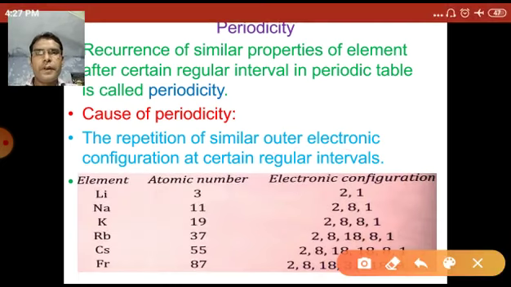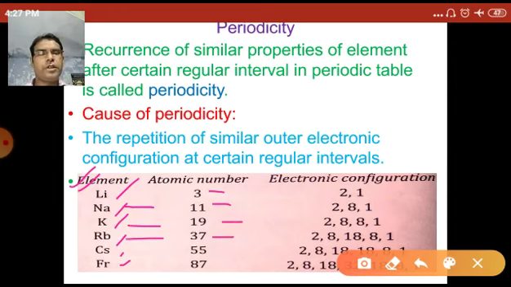Here now these are the elements of the alkali metals. That means the first group of the modern periodic table: lithium, sodium, potassium, rubidium, cesium and francium. These all elements belong to the first group of the modern periodic table. Lithium's atomic number is 3, sodium has atomic number 11, potassium has atomic number 19, rubidium has atomic number 37. The electronic configuration of lithium is 2,1, sodium is 2,8,1 and so on.